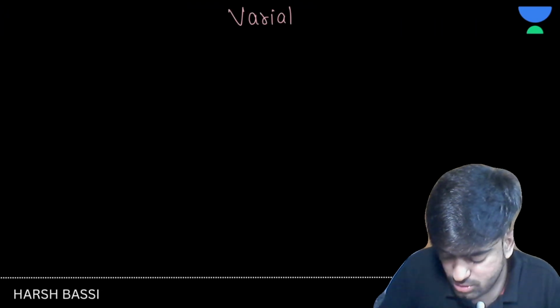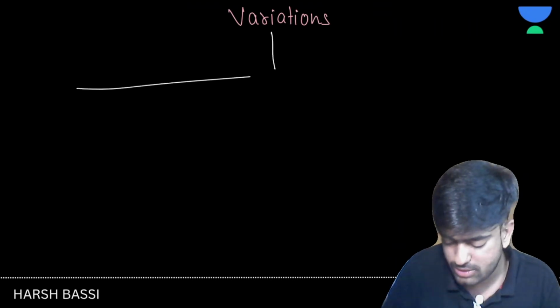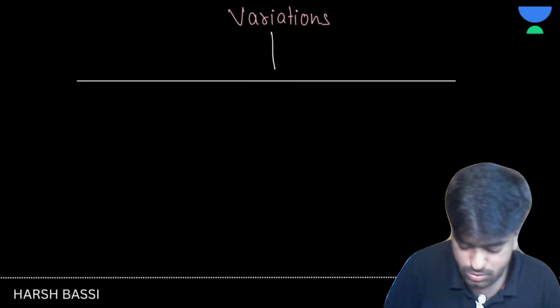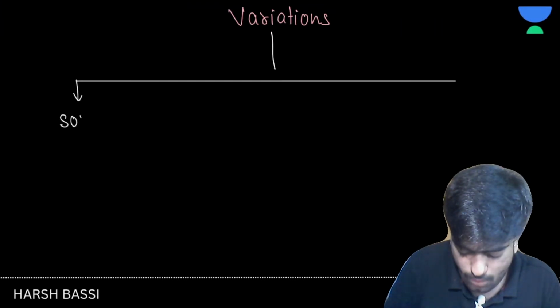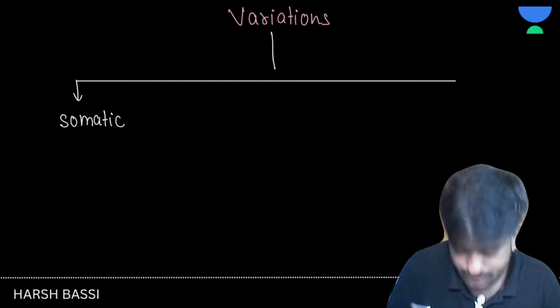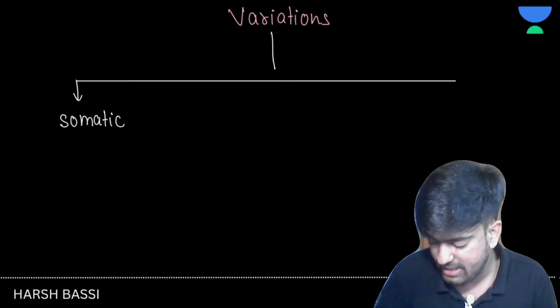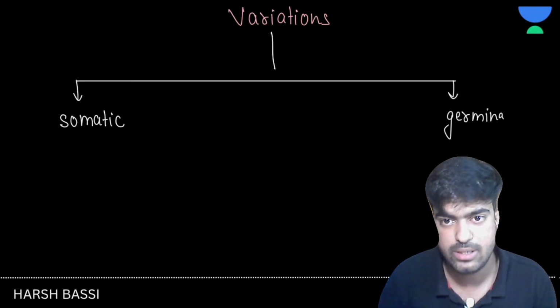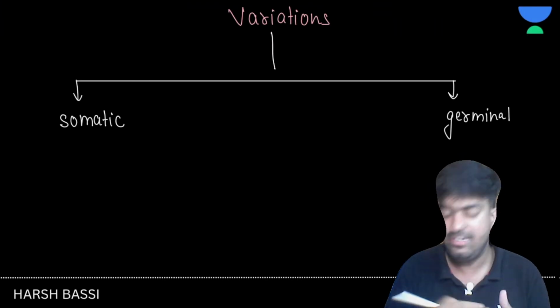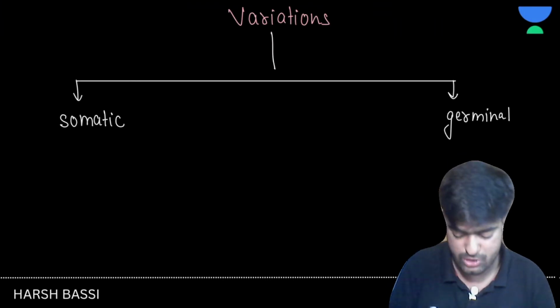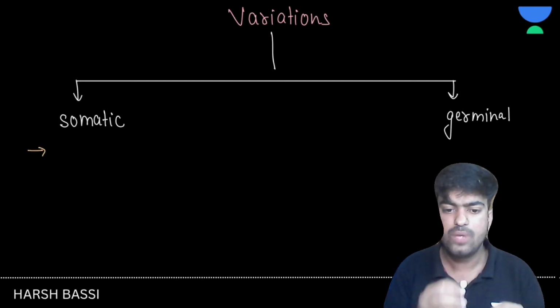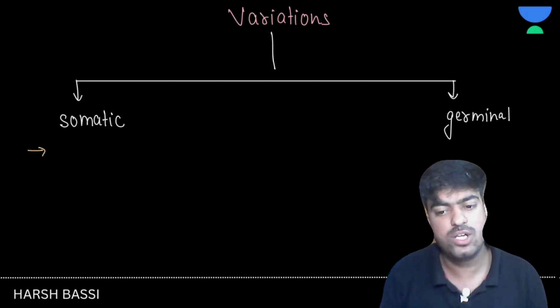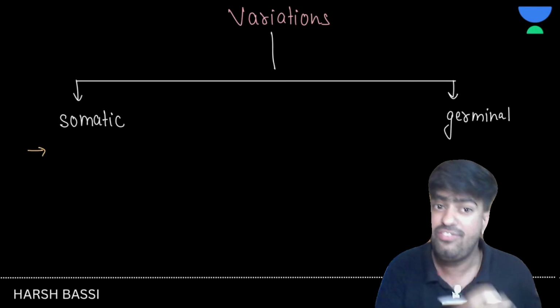According to this example, we can say that variations are of two types. One is the somatic variation, and the other one we can write germinal. Somatic variation is that kind of variation which happens in somatic cells, like non-genetic cells of my body, like the fat tissue.